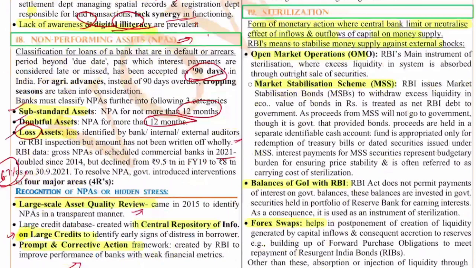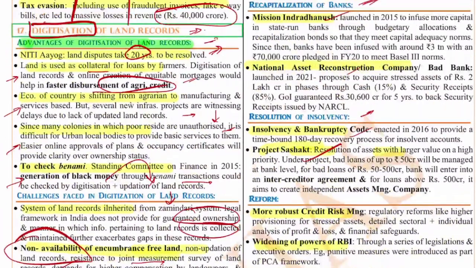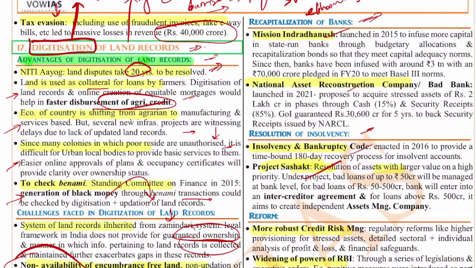So basically, you will start with the basic definition of NPA. You will write these things. Then for the recognition of NPAs, how it can be done: the large scale asset quality review, the central repository of information on large credits, having a database, and the prompt corrective action created by RBI. All these things you will write, and also the recapitalization is another important thing, so we'll write briefly about recapitalization.